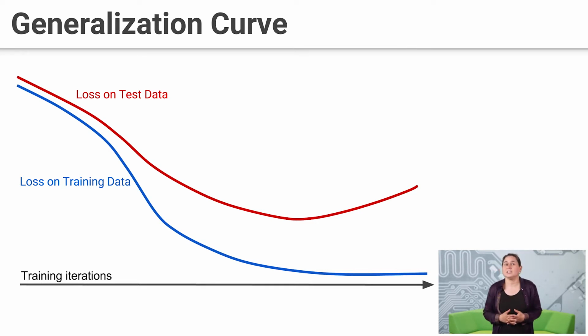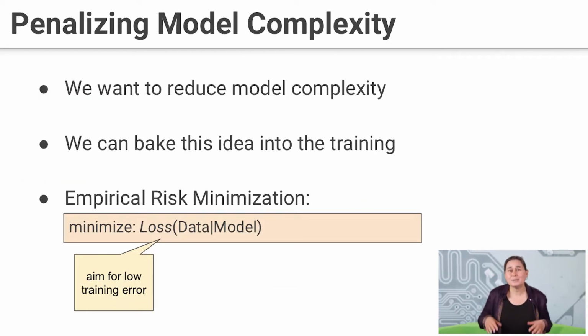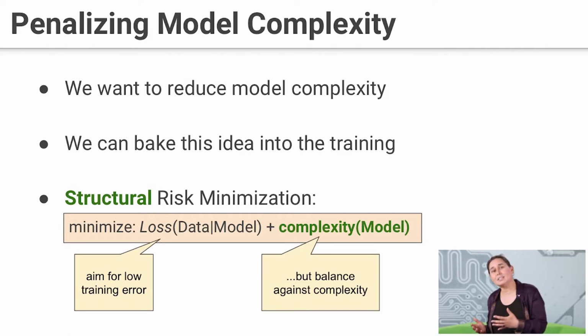Other regularization strategies include trying to penalize the model complexity, and that's what we'll be talking about the rest of this section. And what we can do is we can penalize the model complexity while we're training. So far, the training has just focused on the important thing of getting the training examples right, the empirical risk minimization. Now what we're going to do is we're going to add a second term to penalize the model complexity. This is sometimes referred to as structural risk minimization. And so we're going to balance these two key ingredients, getting the training data right, but not trusting the training data too much that it makes our model too complicated.